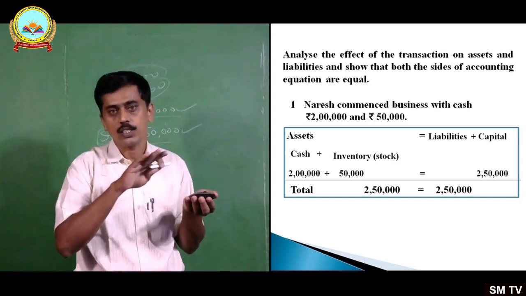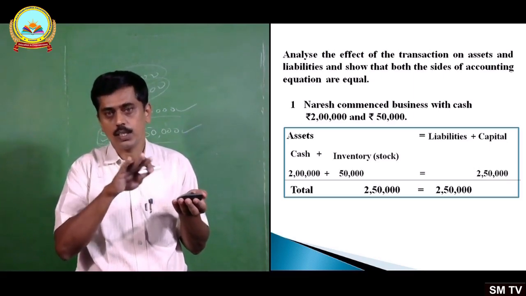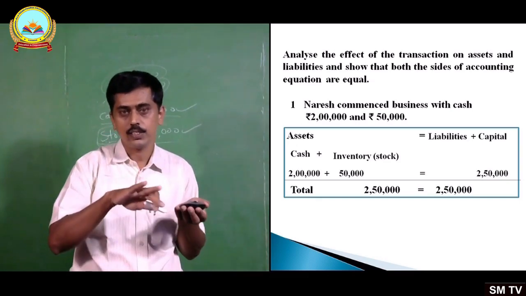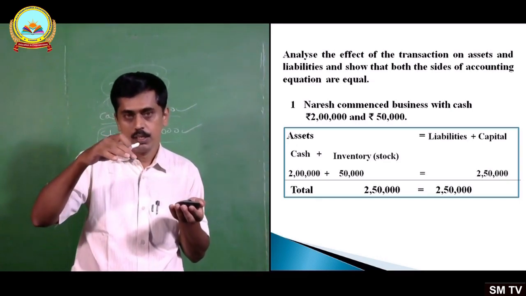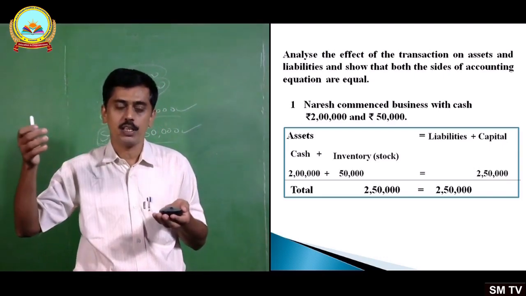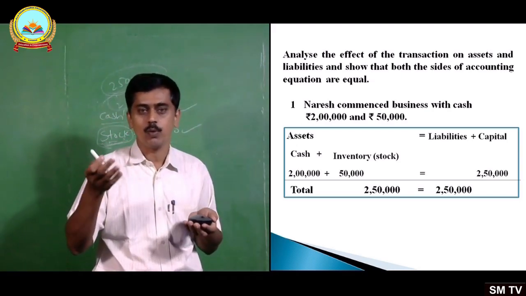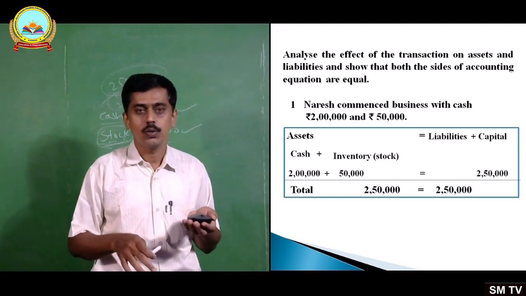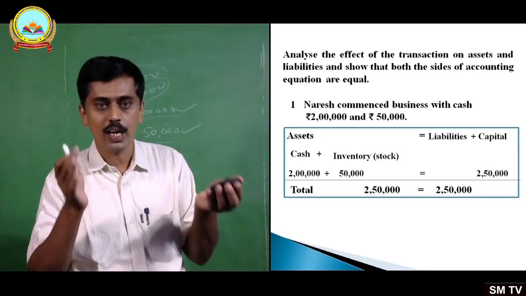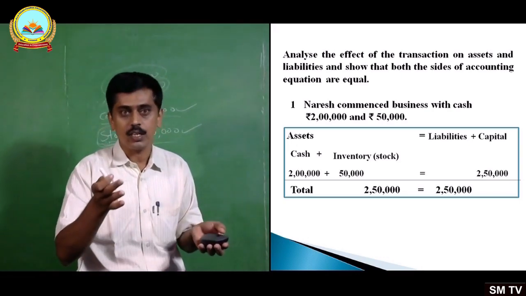Okay? Assets and liabilities, what has happened? They are equal. Assets equals liabilities plus capital. Adding these two, it matches the assets. Of the two aspects, one aspect is represented by assets of the business and the other one is represented by the claim over those assets. Here capital, the owner has the claim over those 2,50,000 rupees. He brings 2,50,000 and starts the business. Who has the claim over it? He has the claim, Naresh has the claim. Next, let us see what happens.